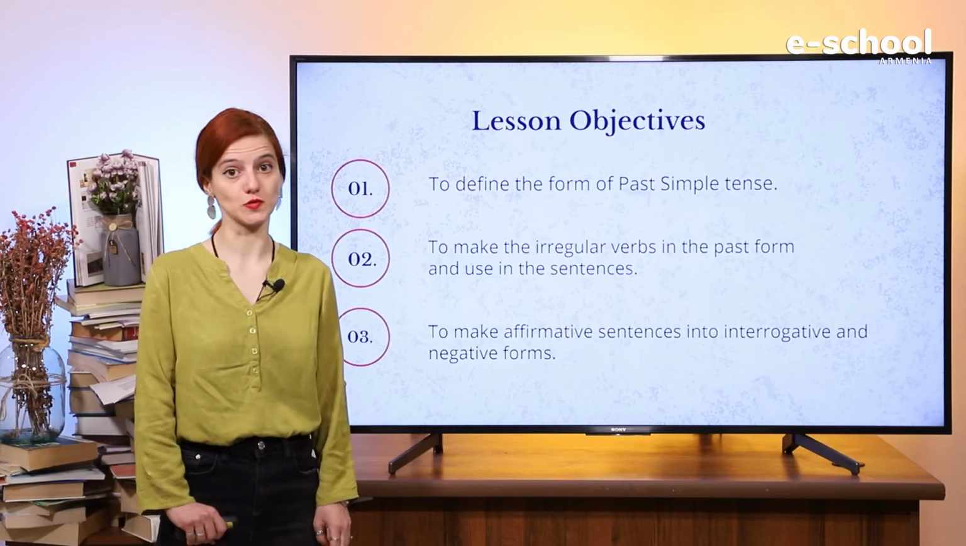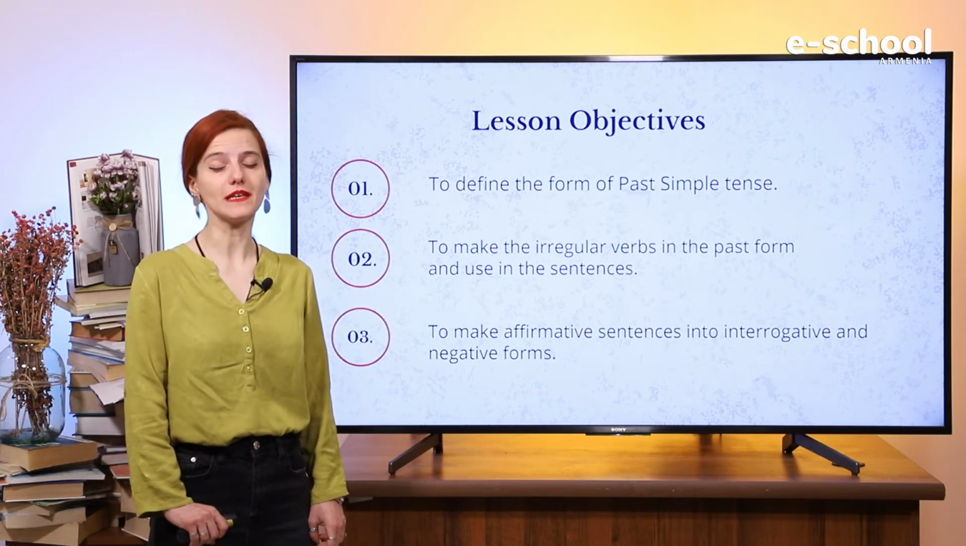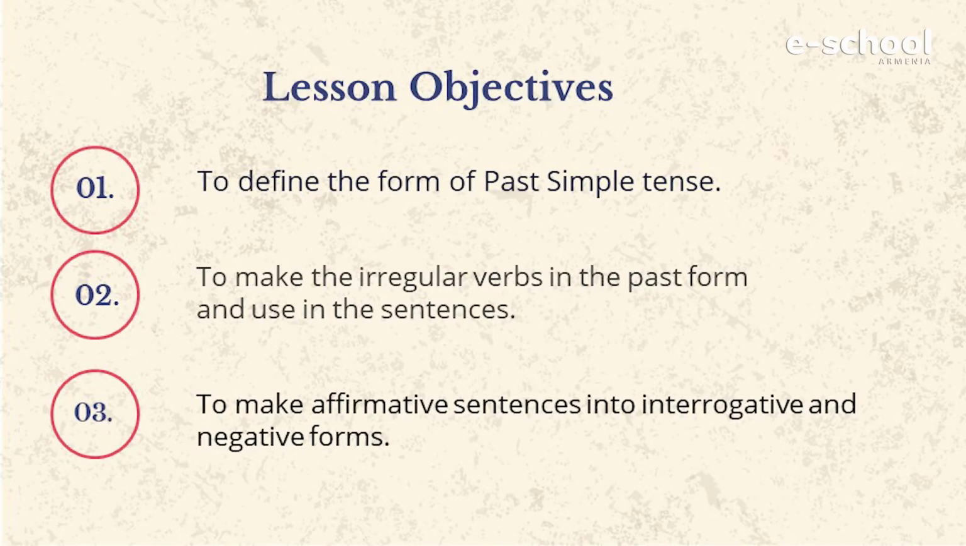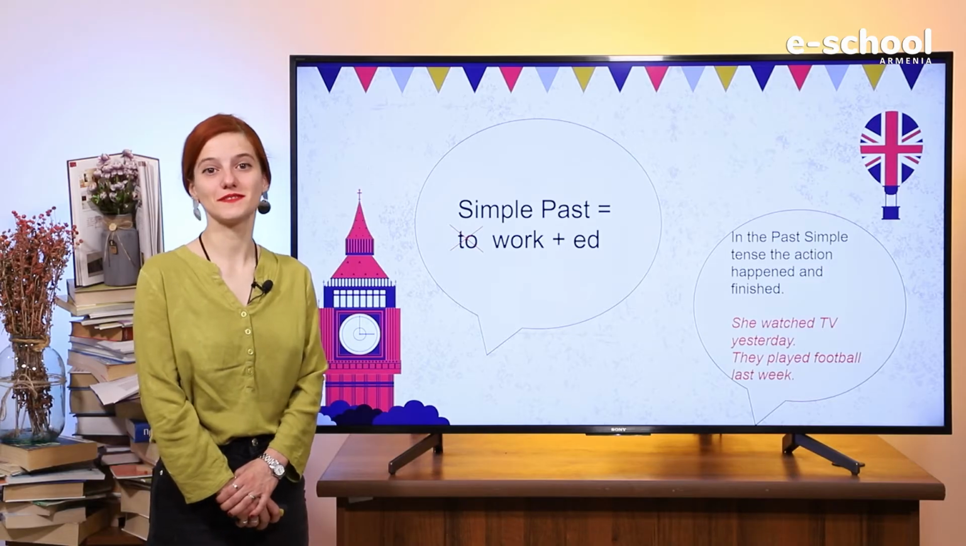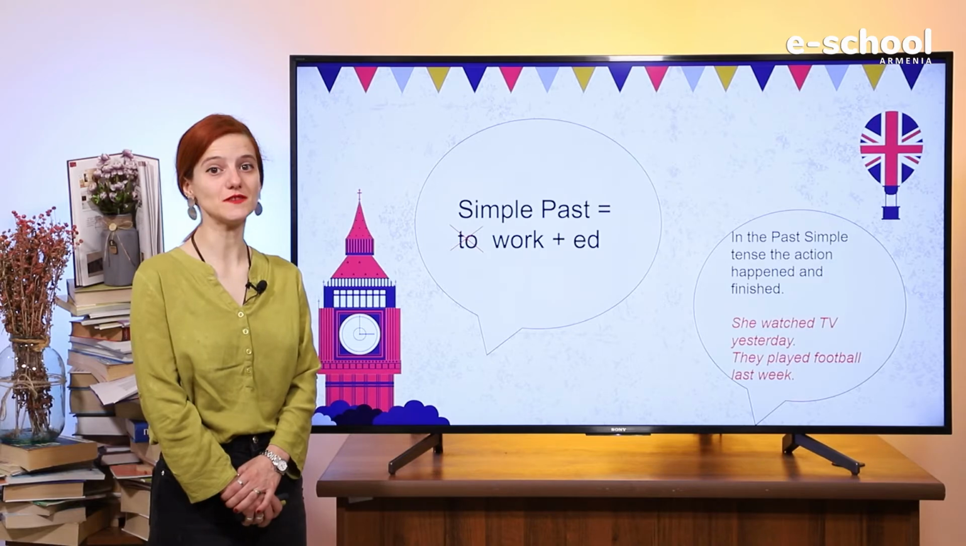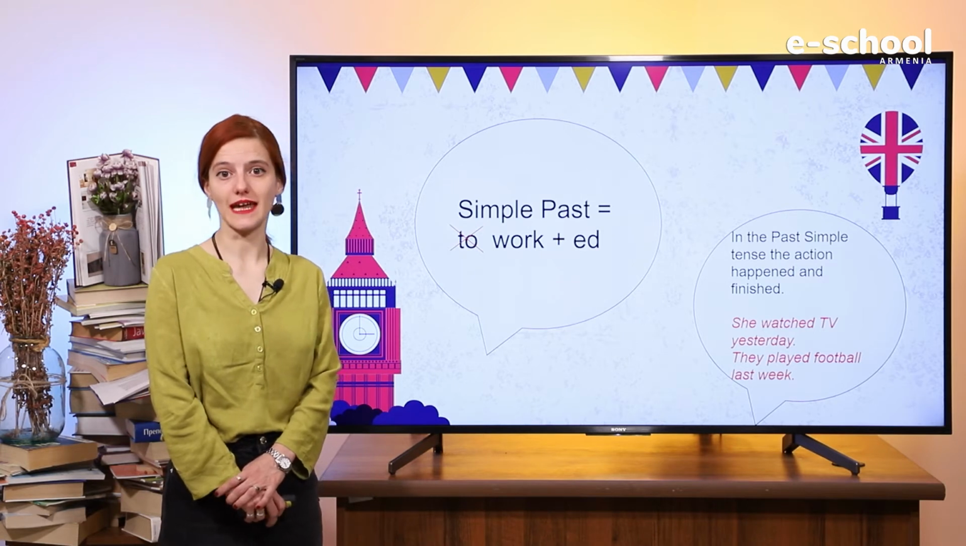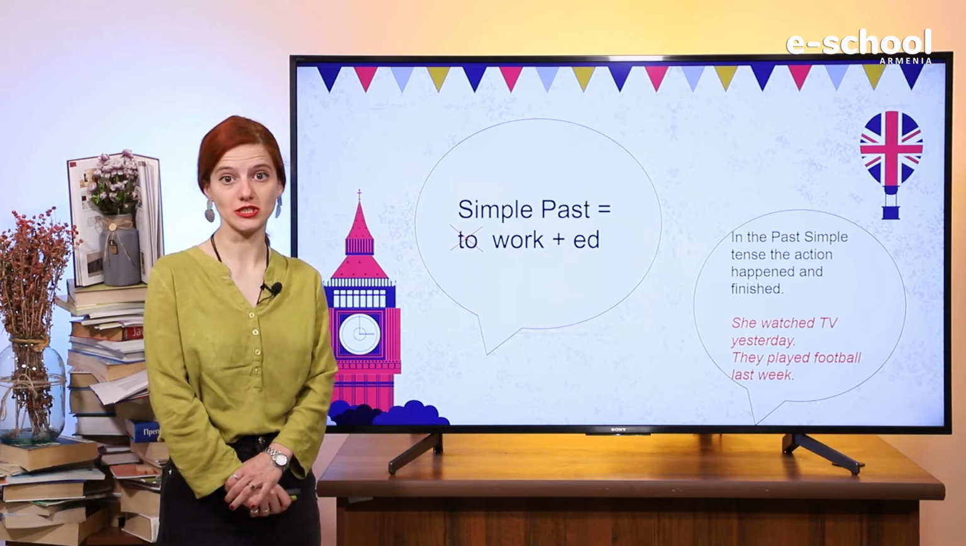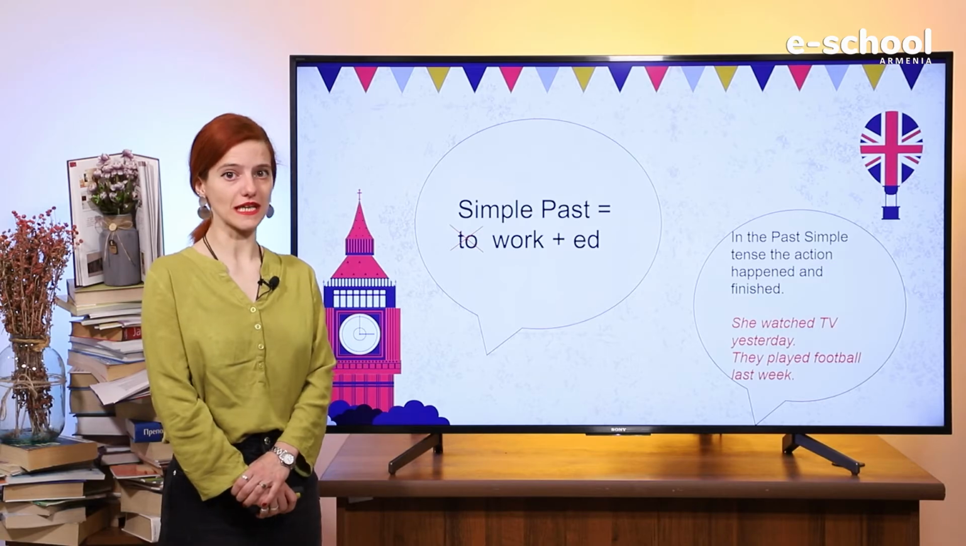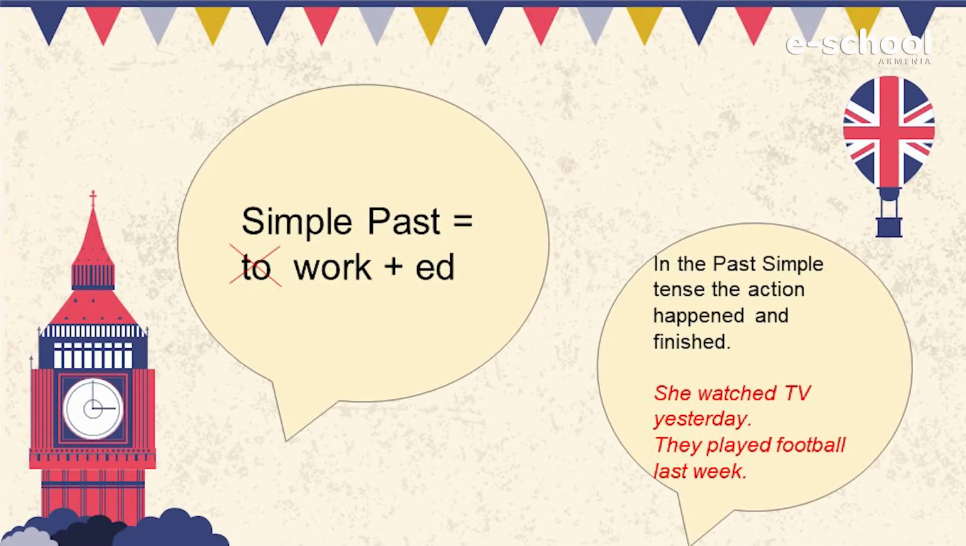To define the form of past simple tense, to make the irregular verbs in the past form and use in the sentences, to make the affirmative sentences into interrogative and negative forms. And now let's see the form of past simple tense. As you see, we don't use to, and also we add ed in the verb. Work plus ed. In the past simple tense, the action happened and finished in the past. For example, she watched TV yesterday. They played football last week.